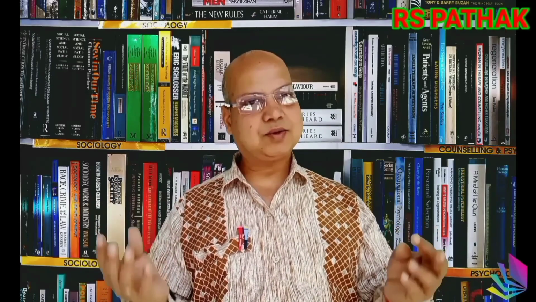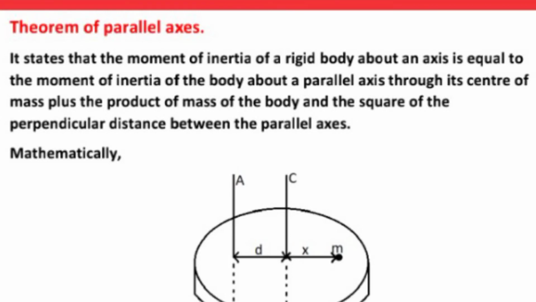Now the theorem of parallel axis. It states that the moment of inertia of a rigid body about an axis is equal to the moment of inertia of the body about a parallel axis through its center of mass plus the product of the mass of the body and the square of the perpendicular distance between the parallel axes.